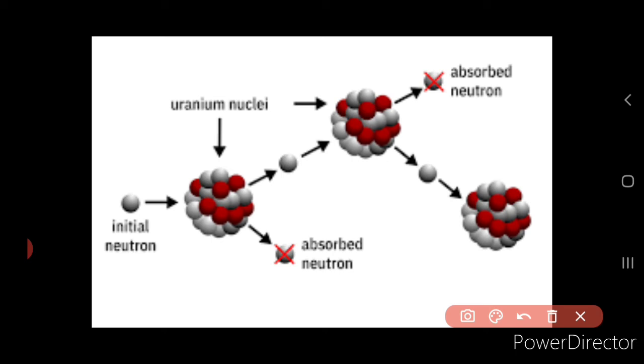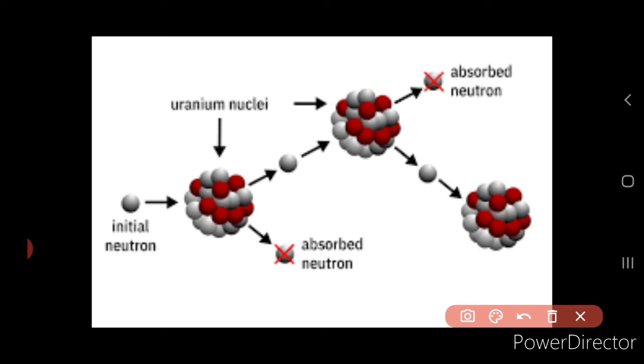So the reaction is sustained in a controlled manner. The whole nuclear fission reaction is controlled. So the energy released during this controlled chain reaction is also limited and it is used for a constructive process, right? So the controlled chain reaction is used in the nuclear reactor to produce energy, right? So this is how it is controlled.